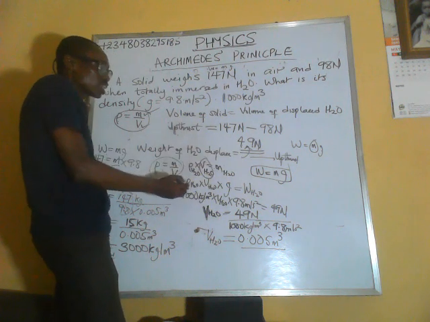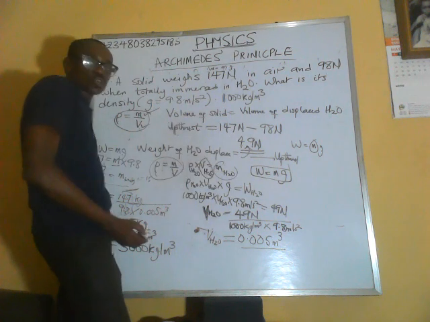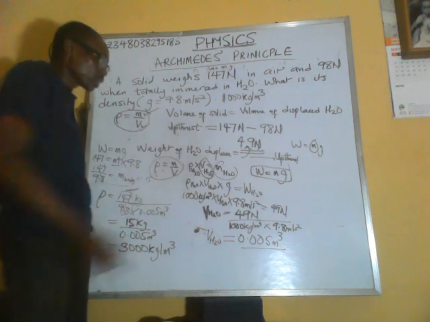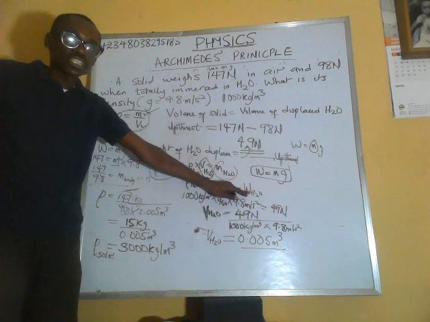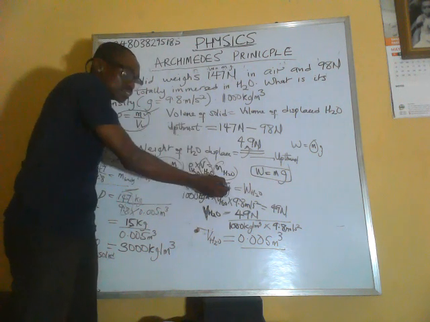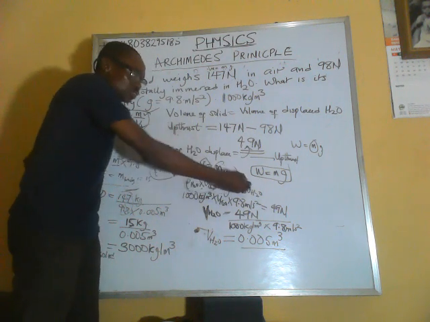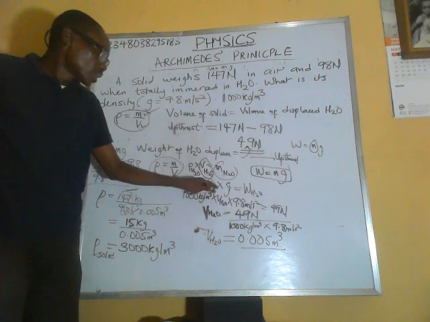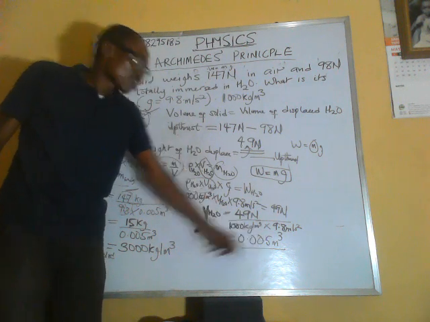We don't have the volume of water, but we can calculate the mass of water from the weight. So density of water times volume of water gives you mass of water. Now density of water times volume of water times g gives you the weight of water, which was actually given. Mass times g gives you weight. Density times volume is mass. Mass times acceleration due to gravity gives you the weight. So from there, we were able to calculate the volume of water that was displaced, which we got as 0.005 cubic meters.